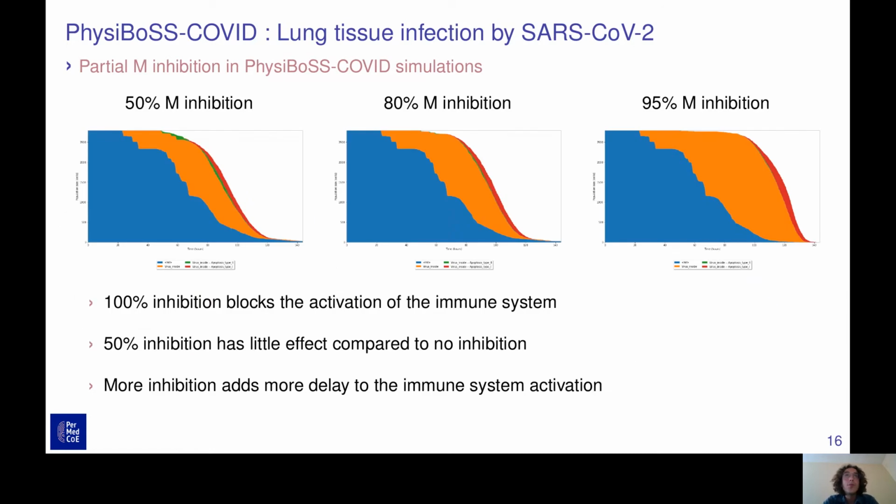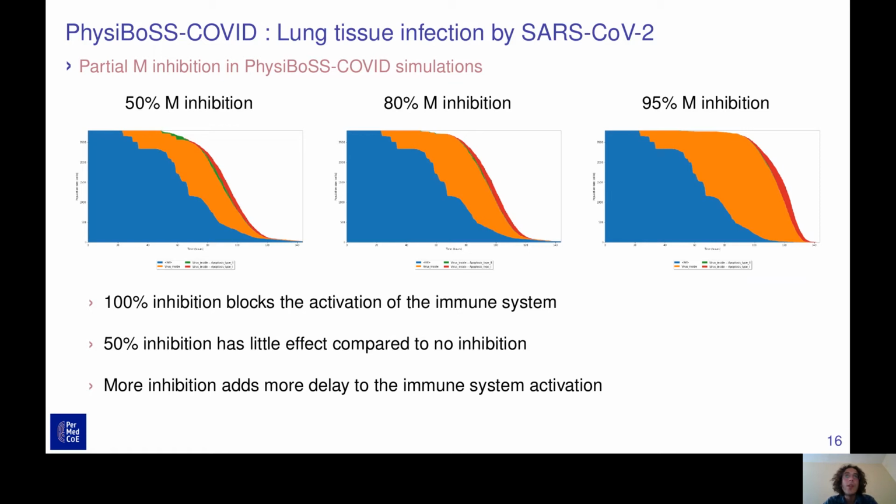Another treatment that we wanted to do on this model was to try to block the action of the M protein of the virus, which is the one responsible for killing infected cells. So what we did here is we simulated different proportions of inhibition of this protein, meaning that at the beginning of our simulation, some of the cells are immune to the apoptosis triggered by this M protein.